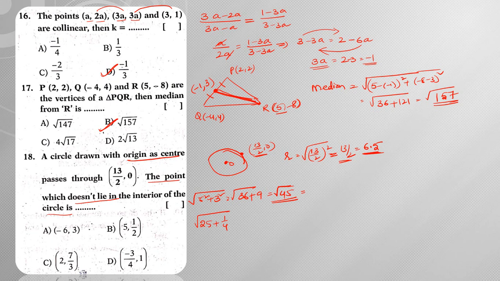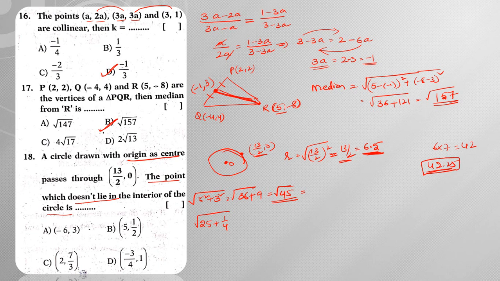What is the square of 6.5? It is nothing but 6 into 7, and 6 into 7 is 42. So 6.5 whole square is 42.25.